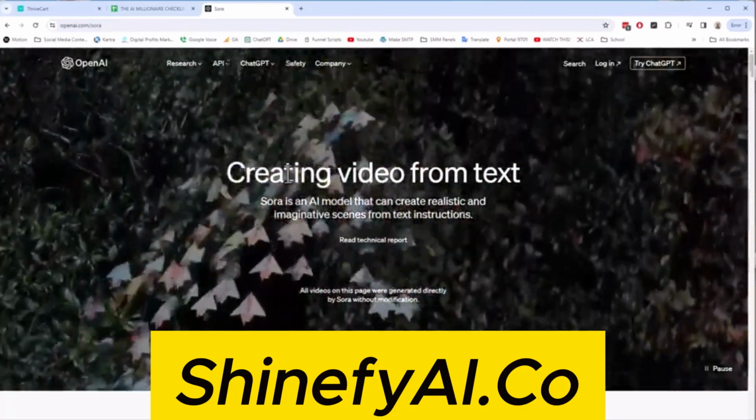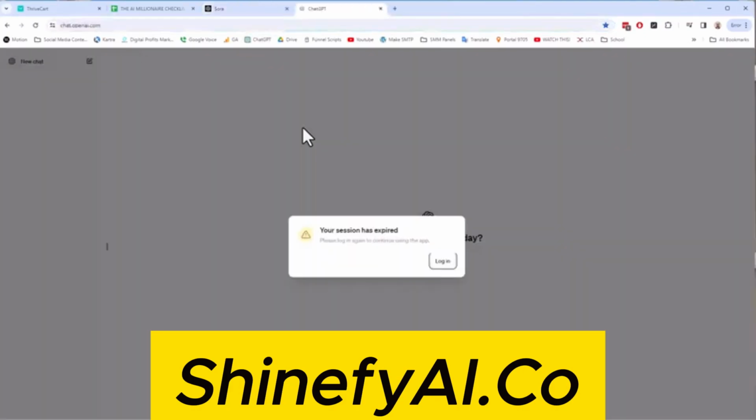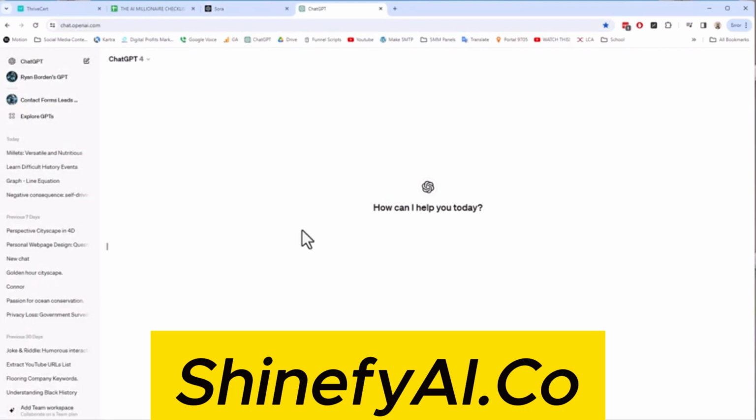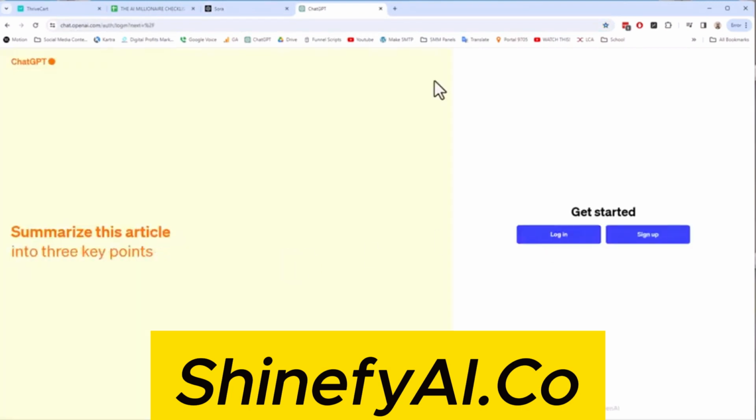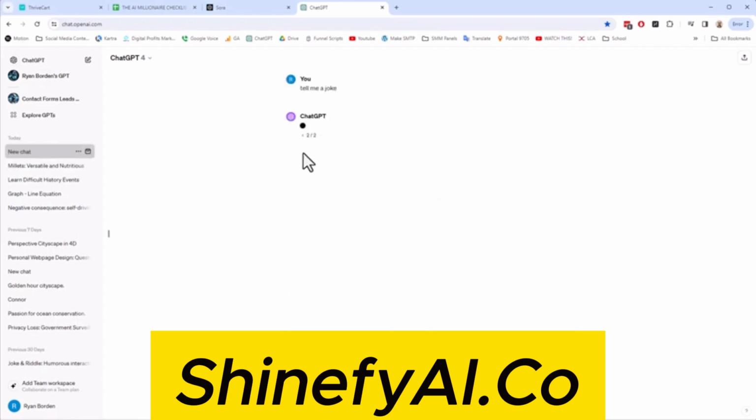What that means is when we go to ChatGPT, for example, we can create stuff by punching in whatever we want. Let me get logged in. Okay, so logged in, and with ChatGPT you can do anything. I'm just going to tell it to tell me a joke. The point is AI is going to give us something here. Okay, I was impatient. Anyways, we got some stuff going on. I don't know. Why don't skeletons fight each other? They don't have the guts.